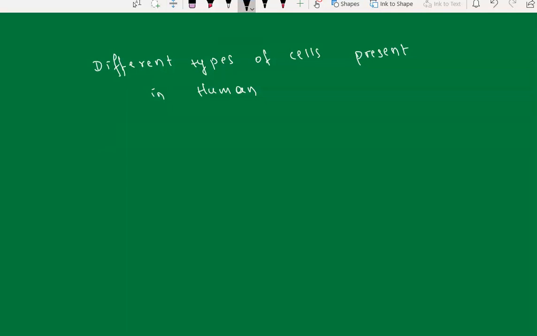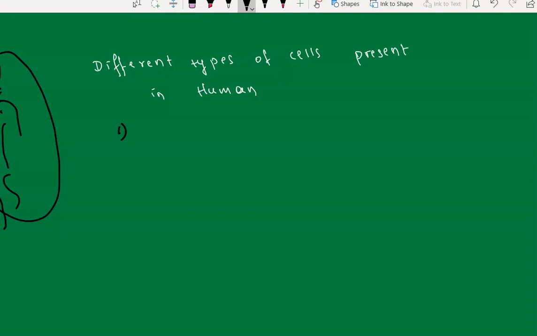Okay, so mainly we have two important types of cells, all categories of cells, whatever the cells which are present in a human body. This whole organism is made up of latched together cells.